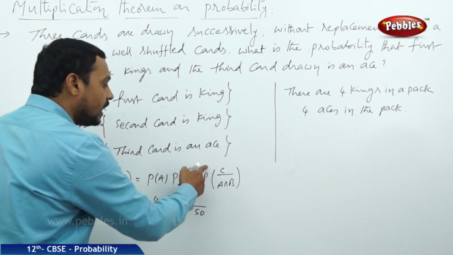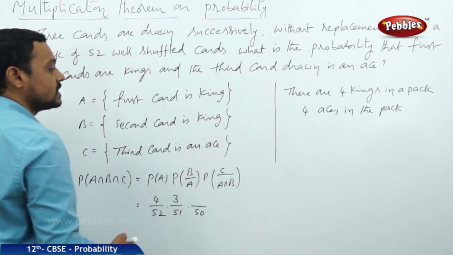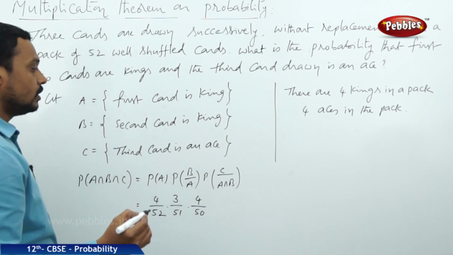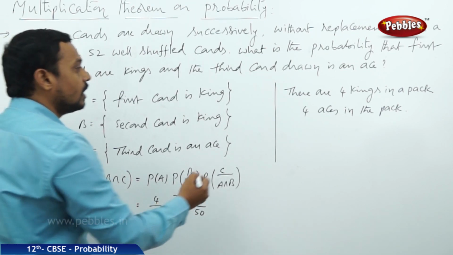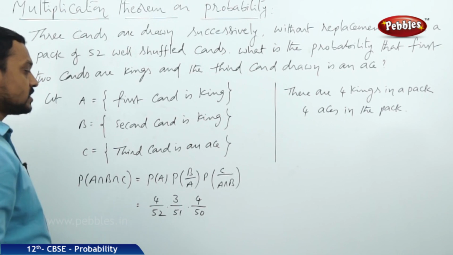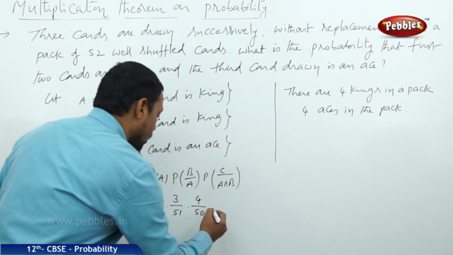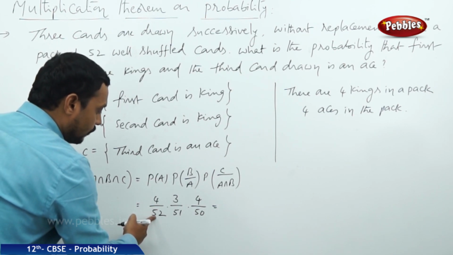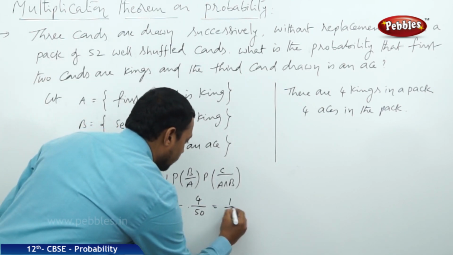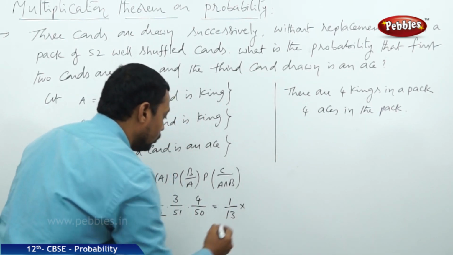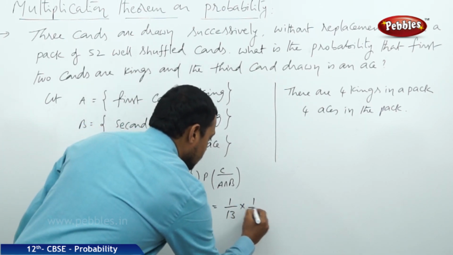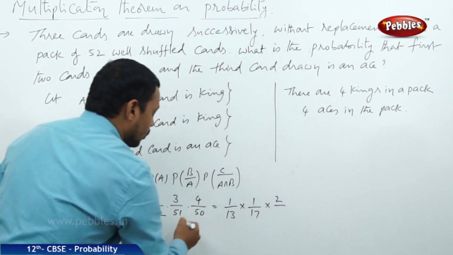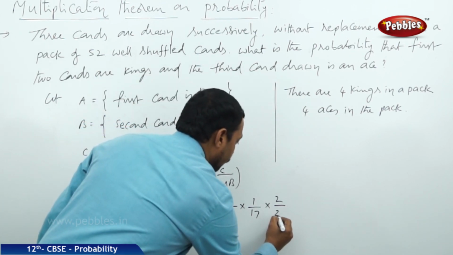But the probability that the selection of the third card is an ace. But the aces are 4. So we may select any ace card from the remaining 4. So it happens in 4 by 50 ways. Therefore, now 4 cancel in 52, that is 13 times, 1 by 13, into here 3 cancel 17 times, into now here 2 cancel in 50, 25 times.